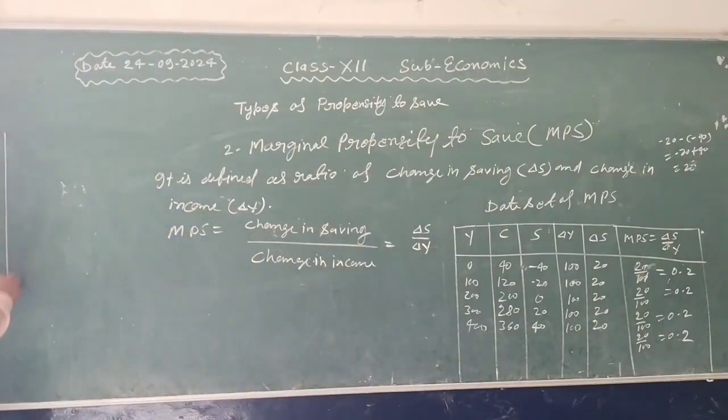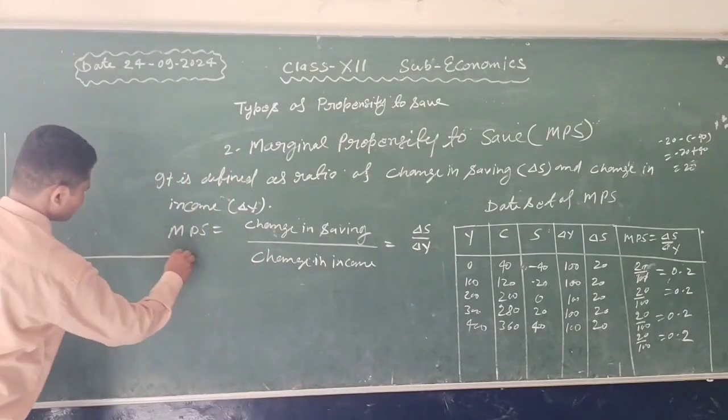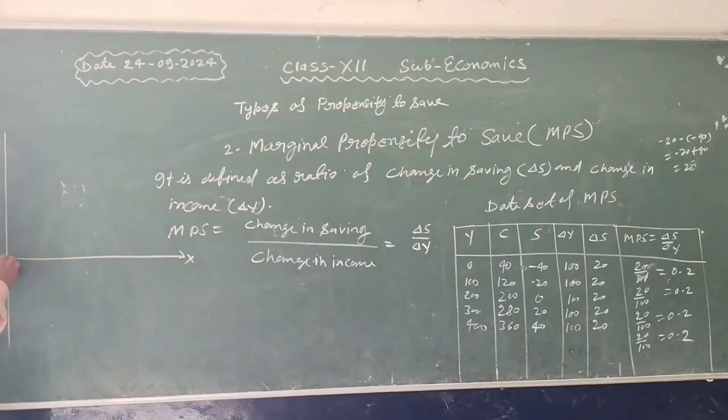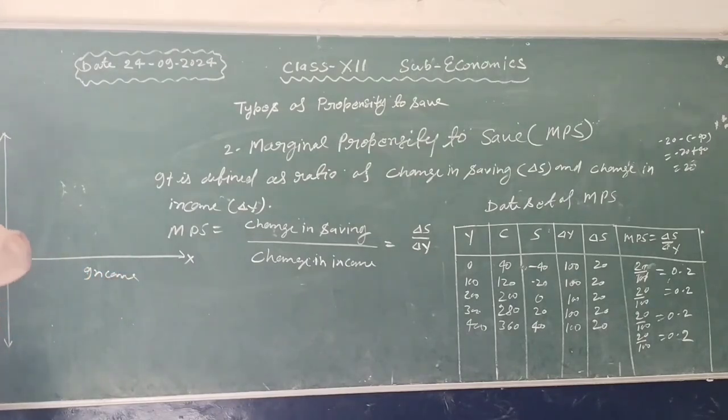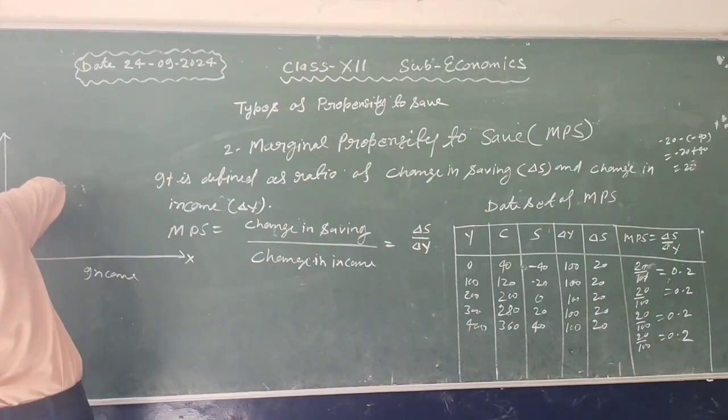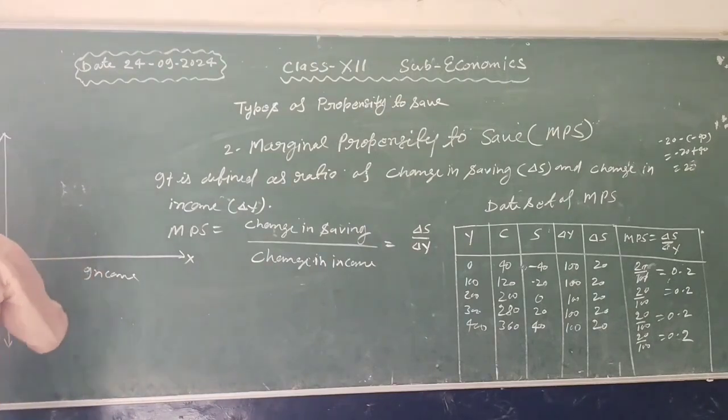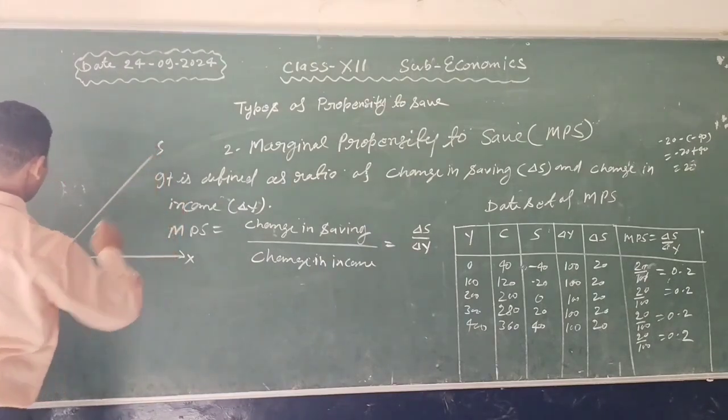We have represented it along a diagram. This is the x axis and this is the y axis, that is referring to income and that is referring to saving. This is a saving curve.